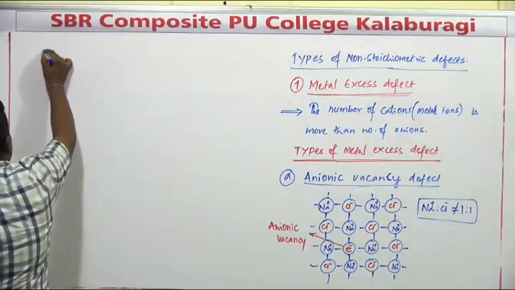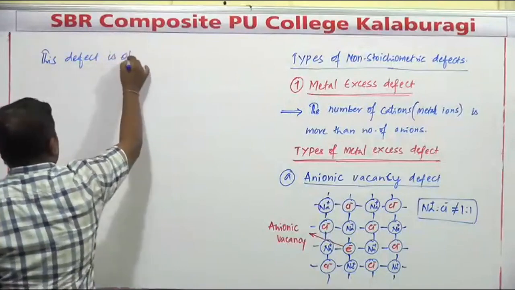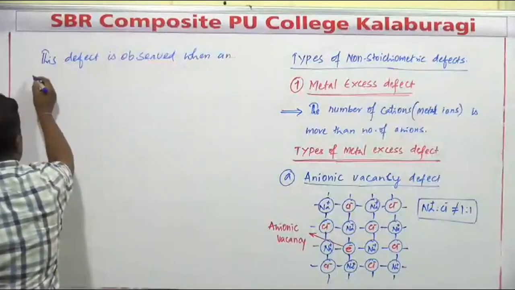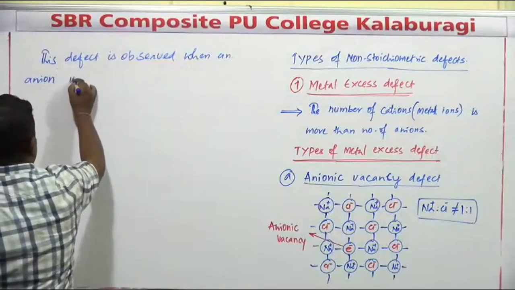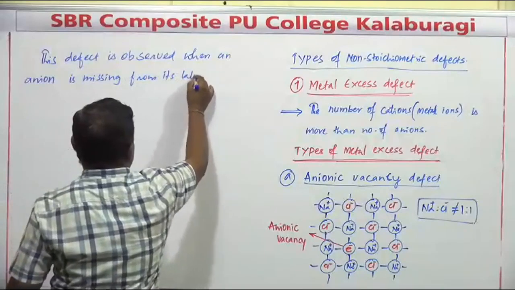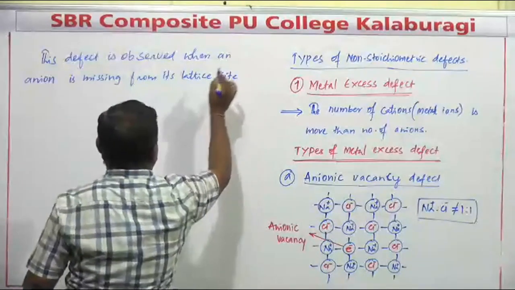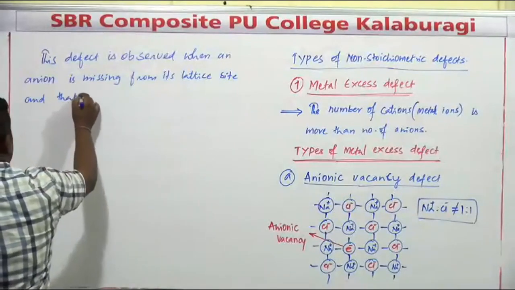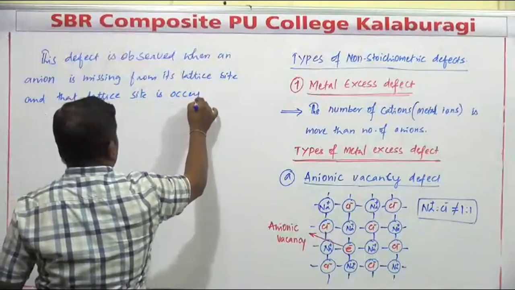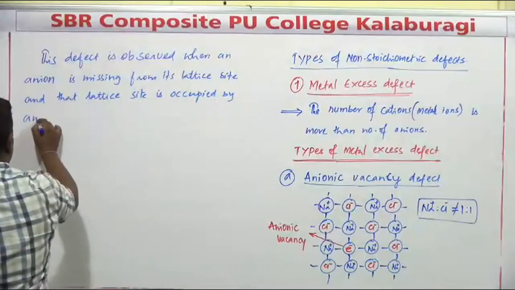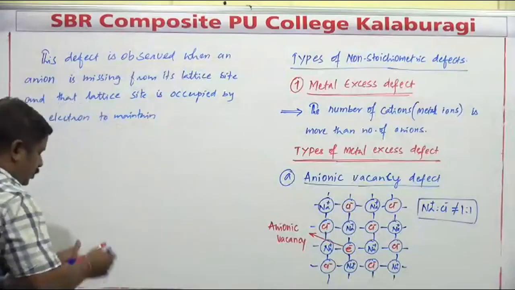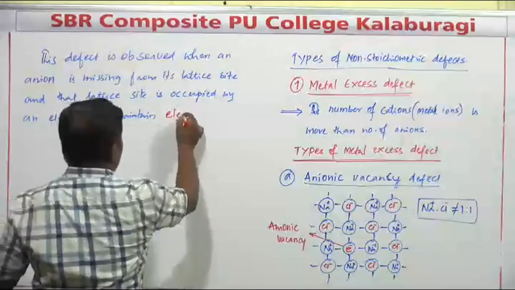So here I will mention: this defect is observed when an anion is missing from its lattice site, and that lattice site is occupied by an electron to maintain electrical neutrality.